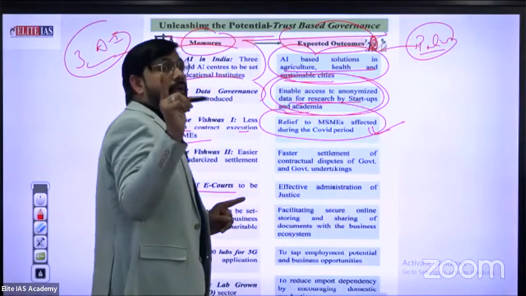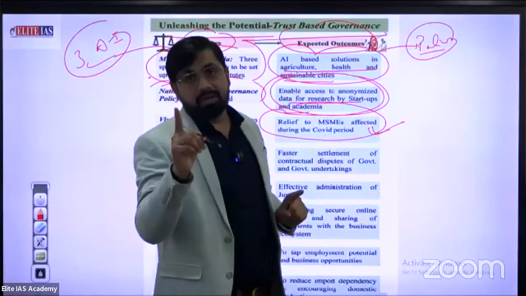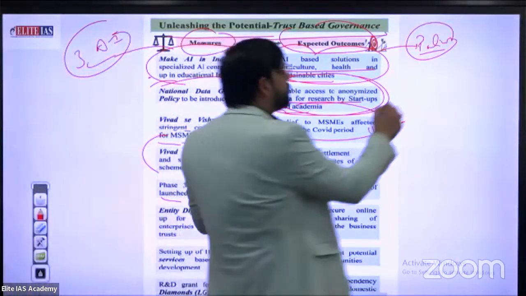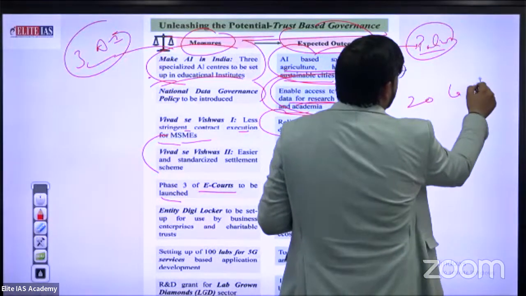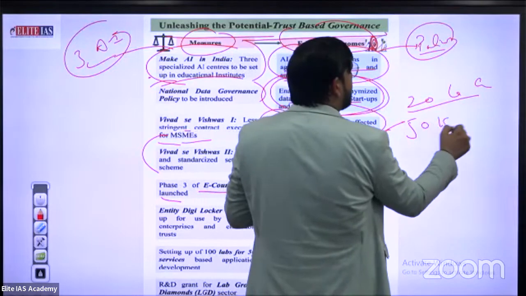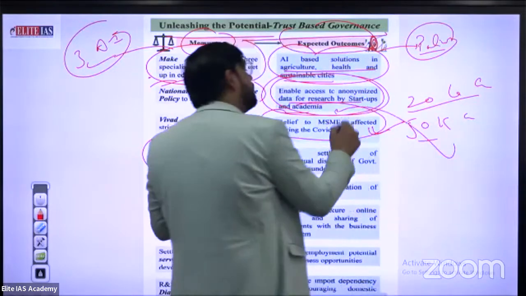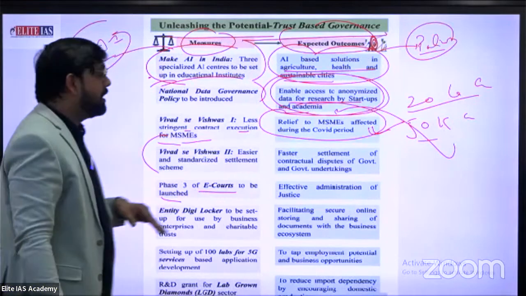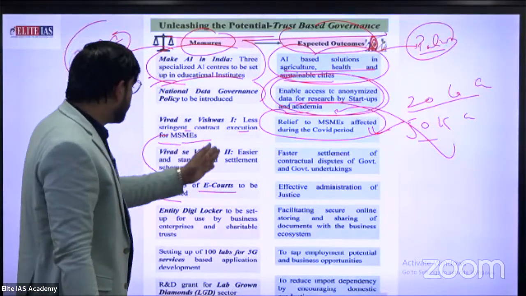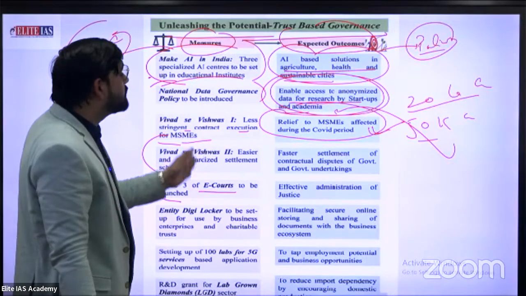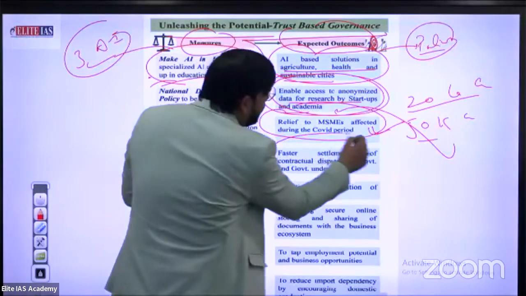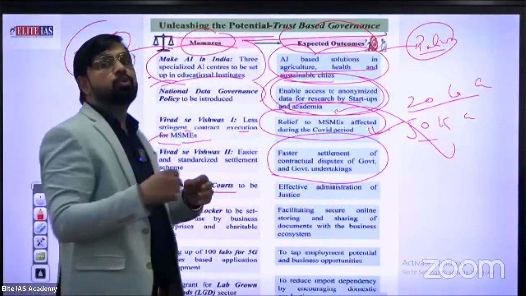You know, at the time of the booster dose in June 2020, our respected president provided a 20 lakh crore booster dose. Under the 20 lakh crore, directly 50k crore was provided for MSMEs. Okay, booster dose 2020. Next, Vivad se Vishwas, an easier and standardized settlement scheme for faster settlement of contractual disputes of government and government undertakings. There are so many different disputes.